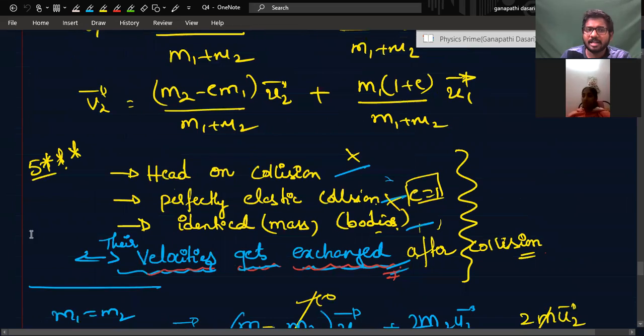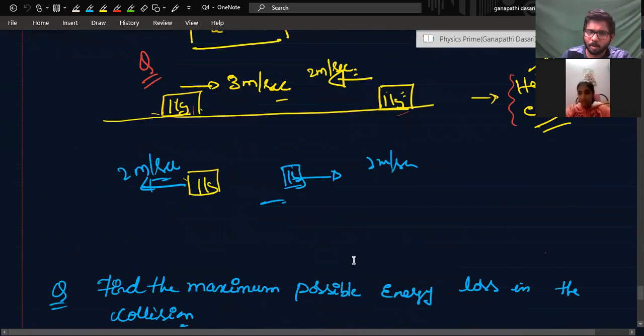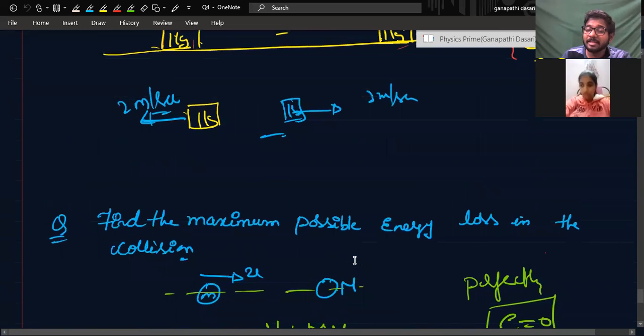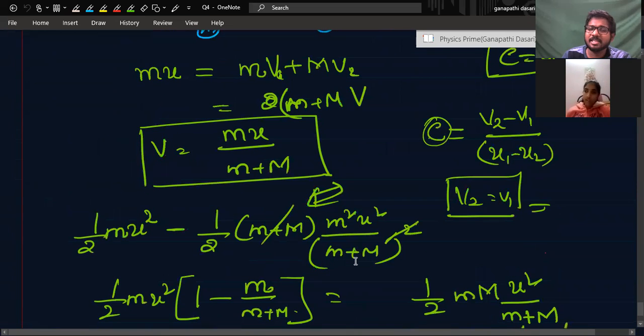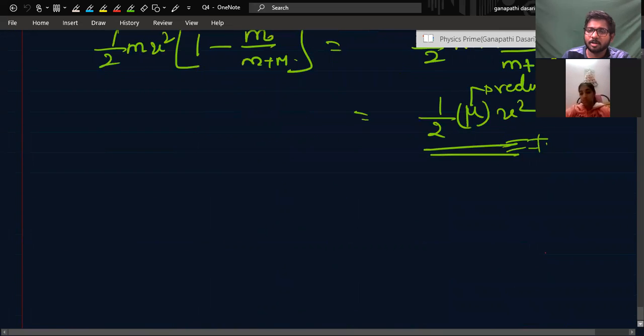Then one important 5-star conclusion we have seen: for a head-on collision, only when it is perfectly elastic and the masses are identical will velocities get exchanged after collision. We have seen the derivation and one problem also. Then the maximum possible kinetic energy loss happens when it is a perfectly inelastic collision, and we have derived the formula for that also.